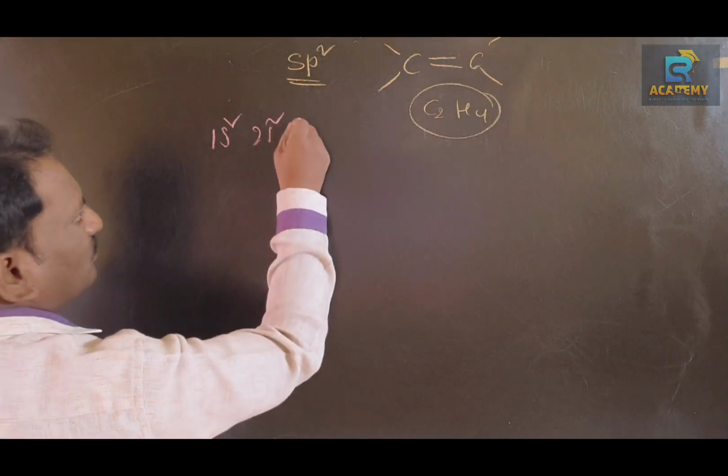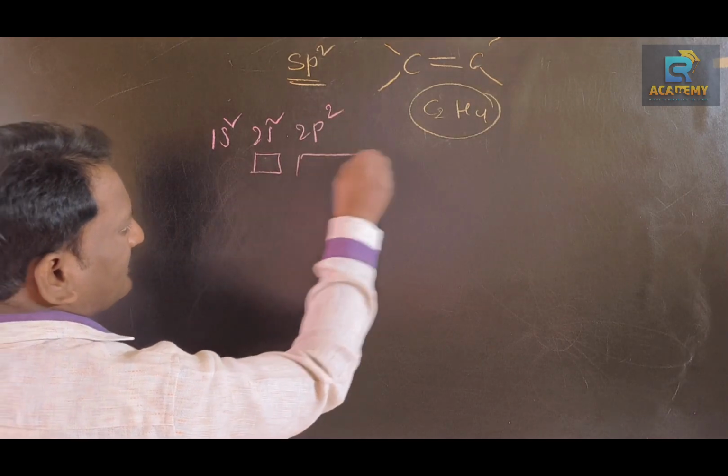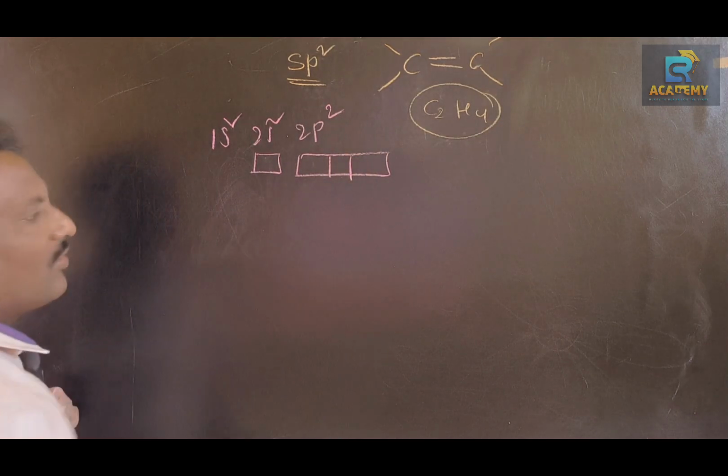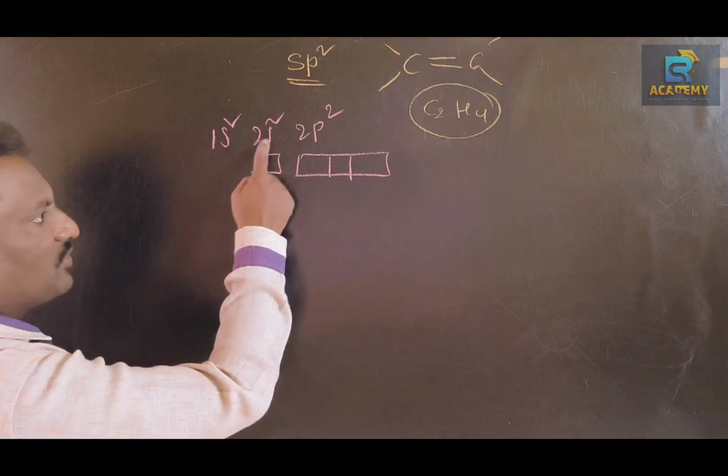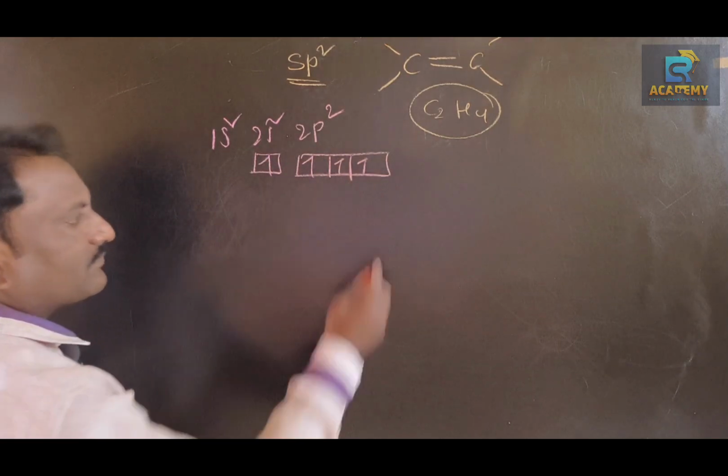Carbon 1s2, 2s2, 2p2. In excited state, one electron of s must be transferred to p in order to get 4 unpaired electrons.